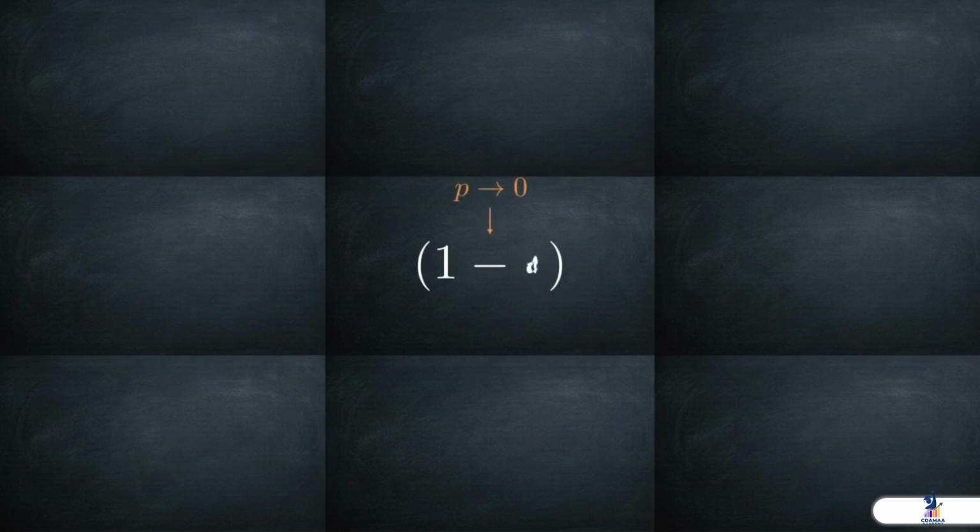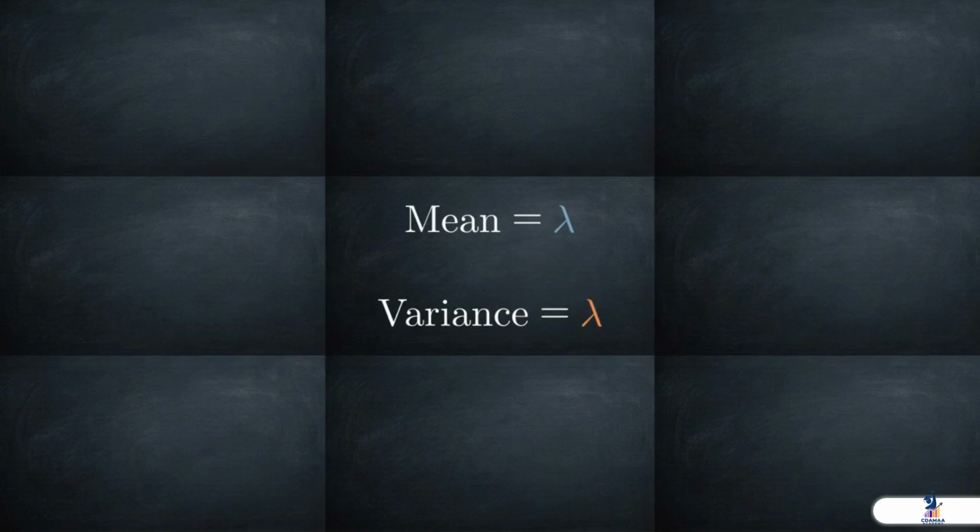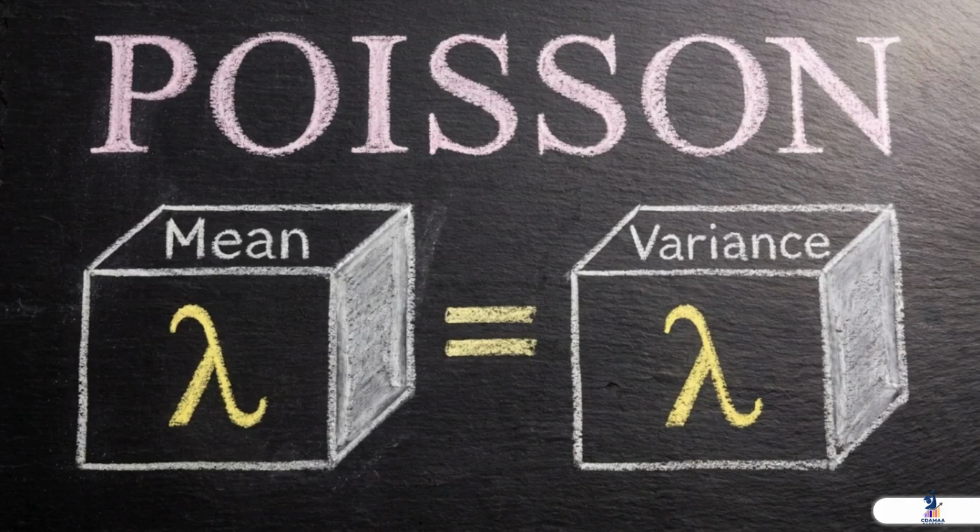At this limit, because p is so small, the term 1 minus p is functionally equal to 1. Because that term is 1, the original binomial variance formula of np times 1 minus p simplifies to just np. This mathematical convergence is why the signature of the Poisson distribution is that its mean and variance are always equal.